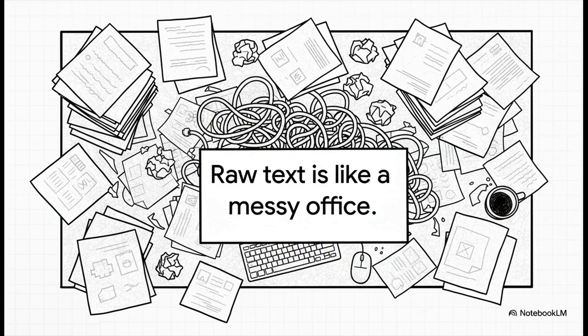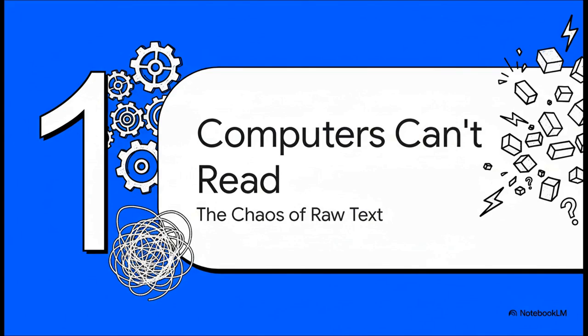The best way to think about it is this. Raw text is like a super messy office. You've got papers piled high, things are totally disorganized, and you can't find anything. That tweet? To a computer, it's that messy office. Before any real work gets done, we have to tidy up. And that really gets us to the heart of the problem. Let's dig in and break down exactly why this kind of text is pure chaos for any algorithm.